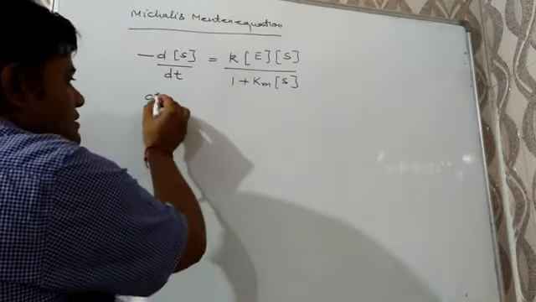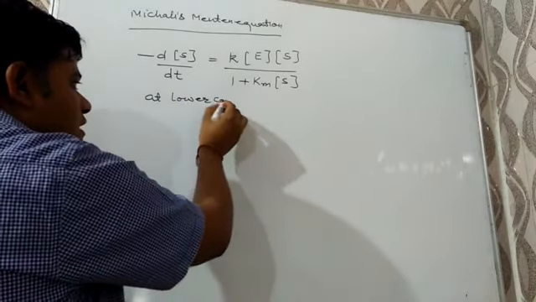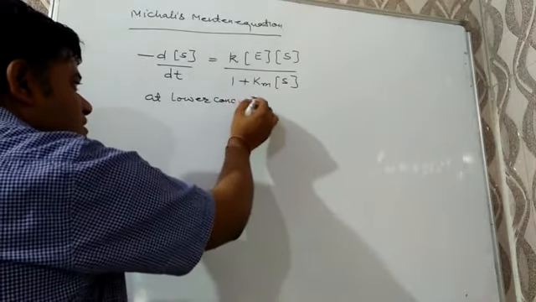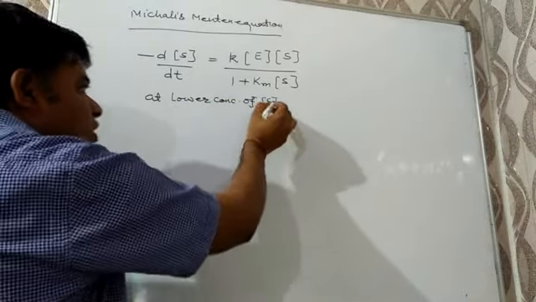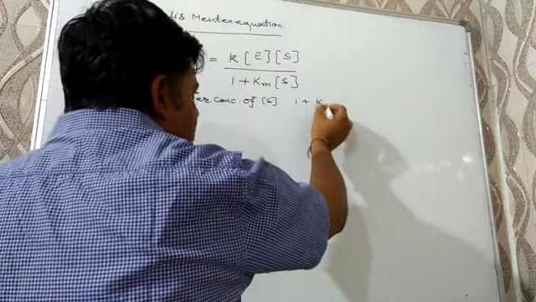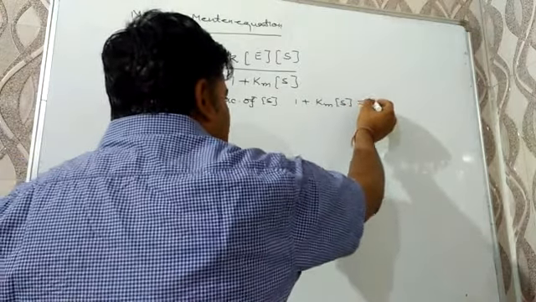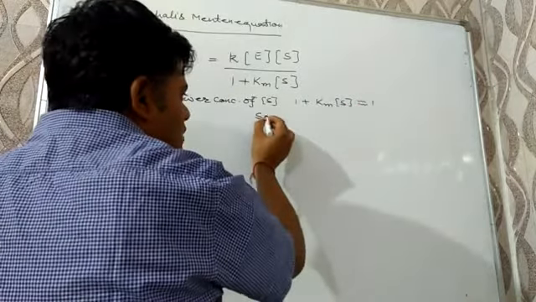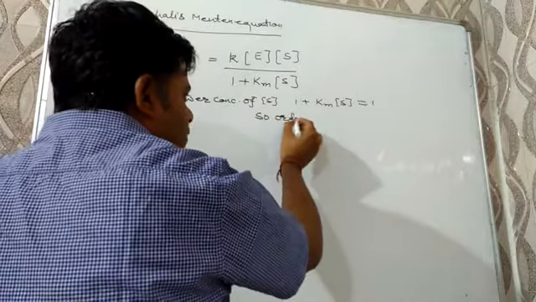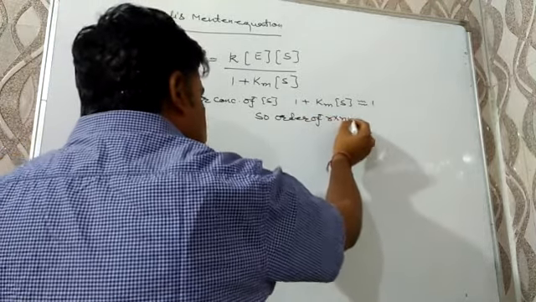At lower concentration of substrate, 1 plus Km into concentration of substrate will be approximately 1. So the order of reaction will be 2.